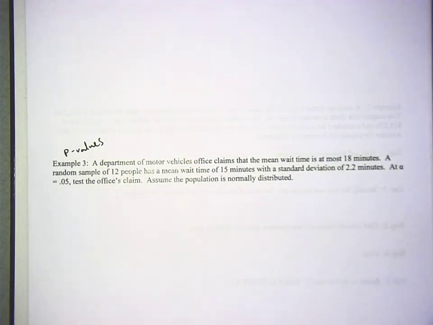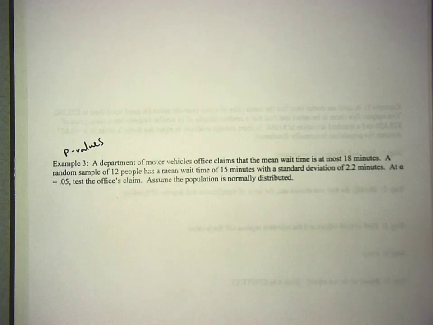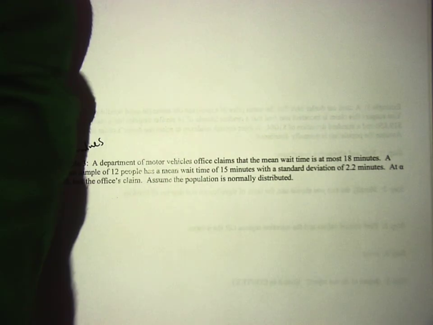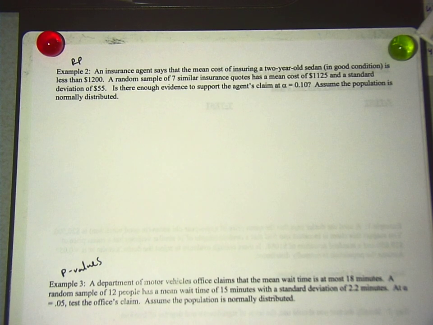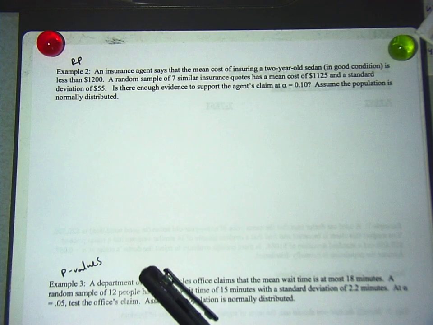You also can't say test statistics. Maybe next time, if you could say test statistics.